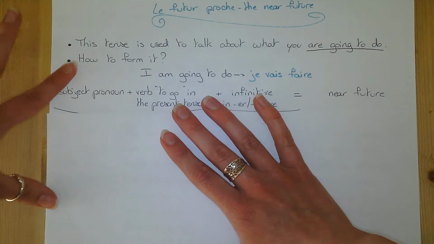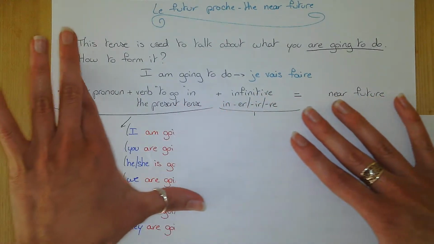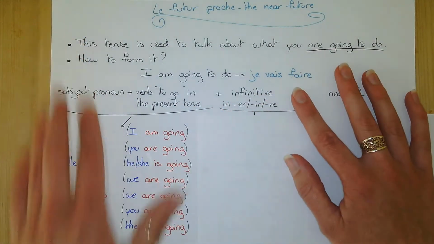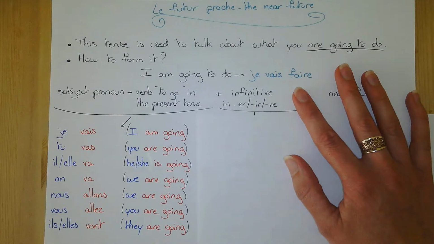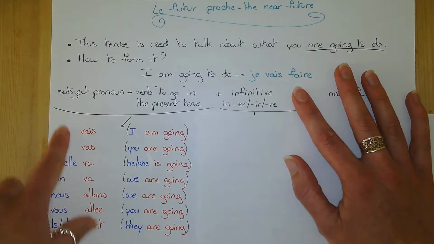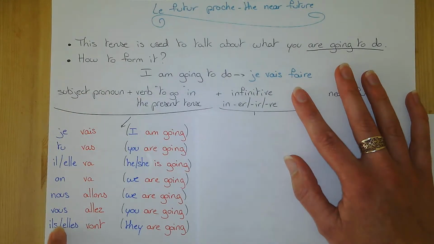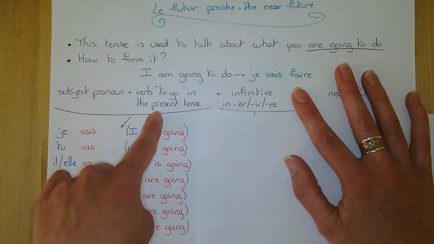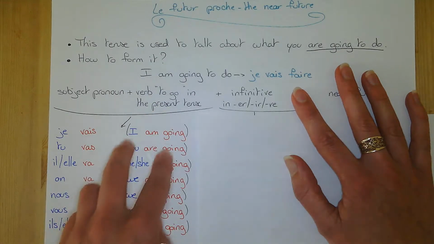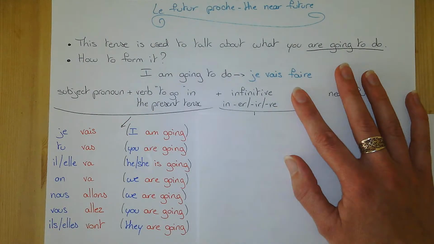So let's show you all the possible options. I use the color code hoping it will make things really clear. So, once again, all your subject pronouns here are in blue, the verb to go is in red, and you've got the equivalent in English here.